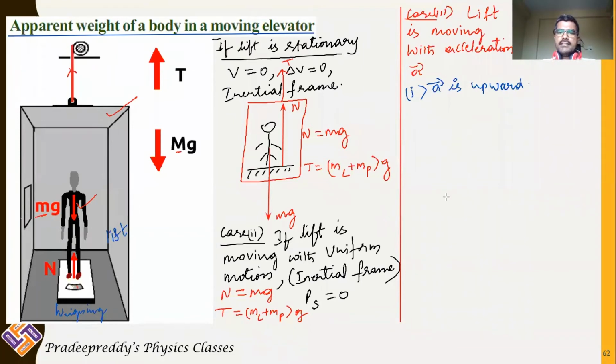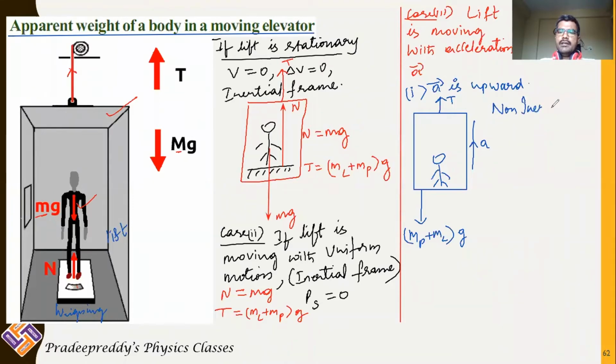Now let us consider this. You are in the lift, and overall there will be tension in upward direction, and there will be gravitational force which is acting in downward direction, that is mass of the person plus mass of the lift into acceleration due to gravity. And overall the lift is moving with some acceleration A, and this is non-inertial frame. So whenever there is non-inertial frame, definitely there will be a pseudo force acting. Pseudo force is not equal to 0.